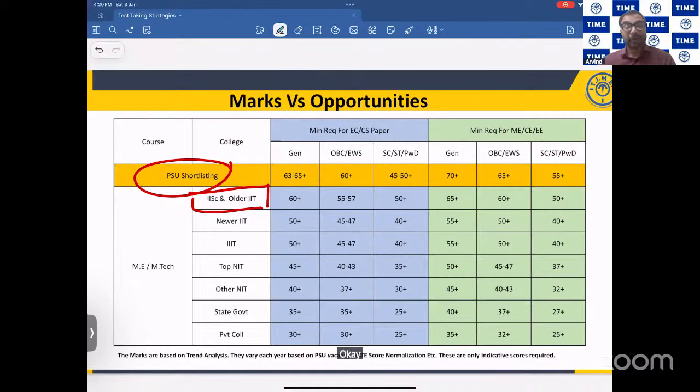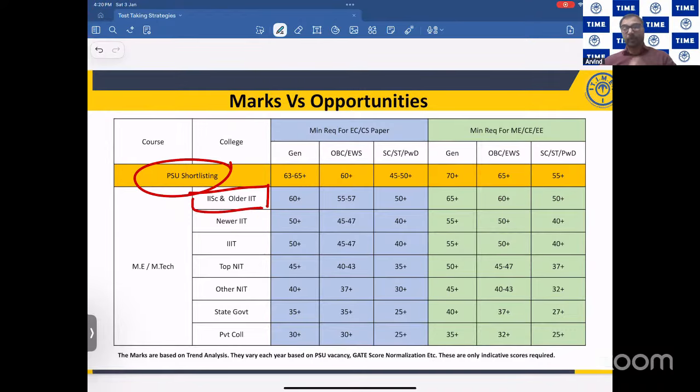To get there, again, you have to get something like 60 marks. And you have to aim for attempting how many questions? 80 questions. With 80 questions at 90% accuracy, I'm sure you can get into it.